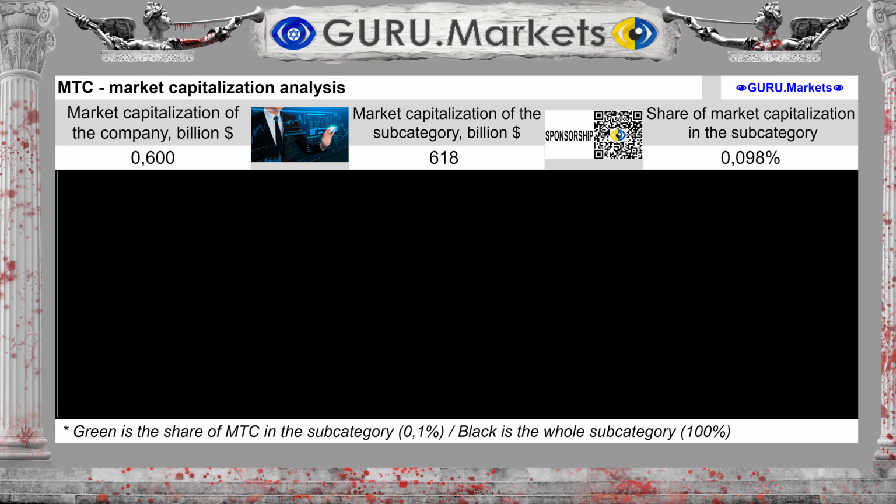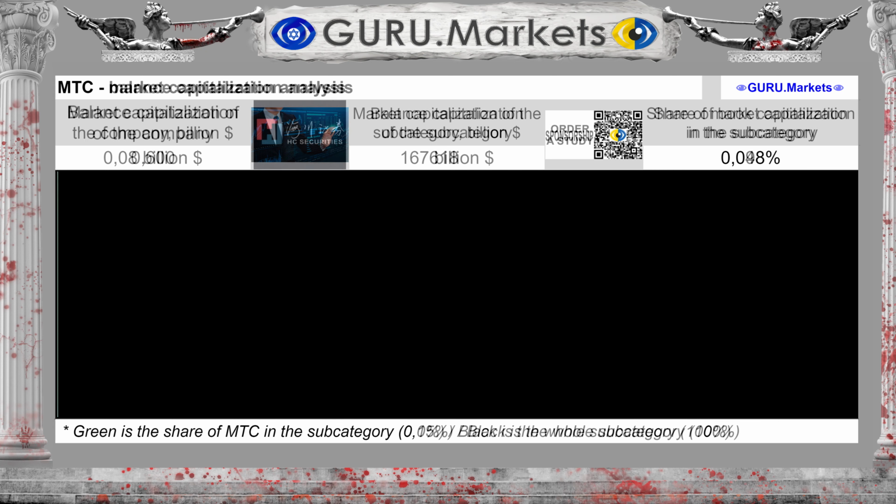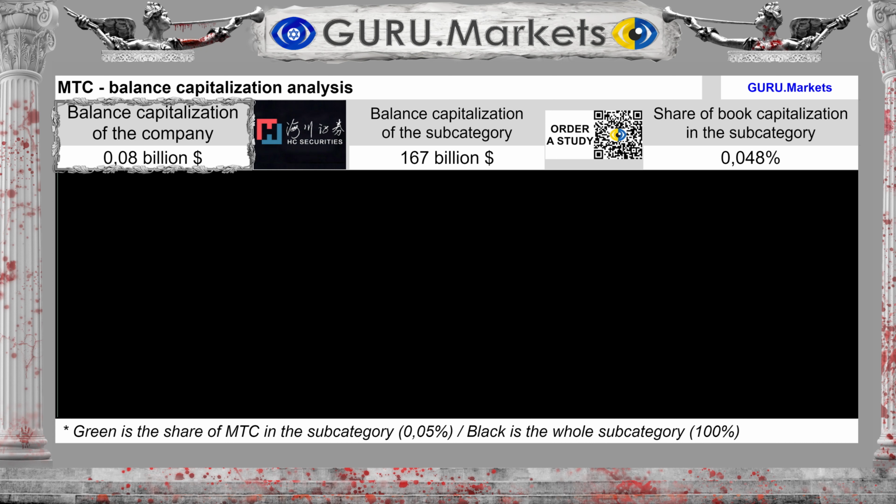So let's finally begin. Market capitalization of the company Mmtec Inc is $0.6 billion. And the capitalization of the subcategory is $618 billion. Mmtec Inc has a share of 0.098% and is one of the very small companies in the subcategory. The company's balance sheet capitalization is estimated at $0.08 billion, with a balance sheet capitalization of the subcategory of $167 billion. Mmtec Inc constitutes a share of 0.048%.